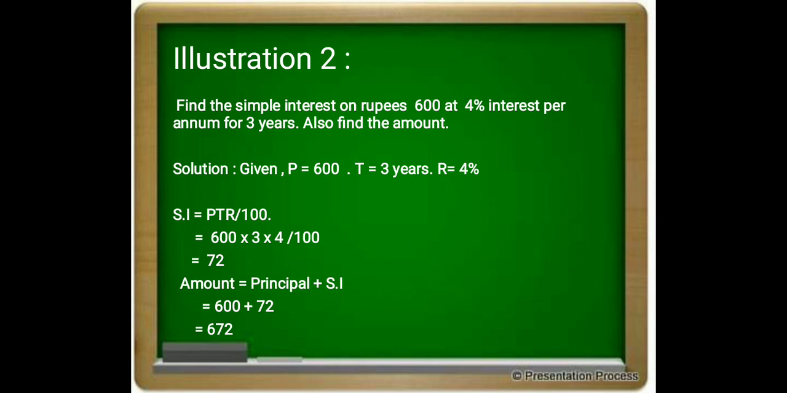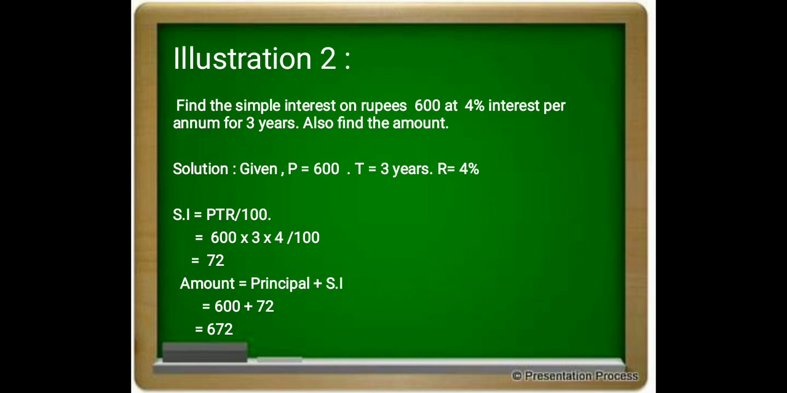Illustration 2. Find the simple interest on rupees 600 at 4% interest per annum for 3 years. Again here we have to find out the simple interest on a principal amount of 600 rupees. If I am borrowing 600 rupees at 4% interest for 3 years, what will be the interest charges and what will be the total amount that I have to pay to the lender?